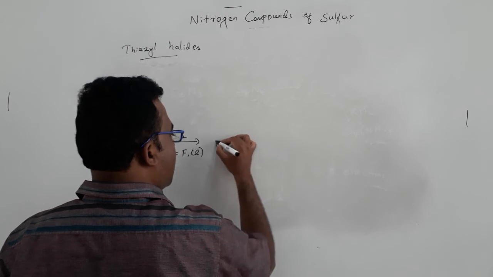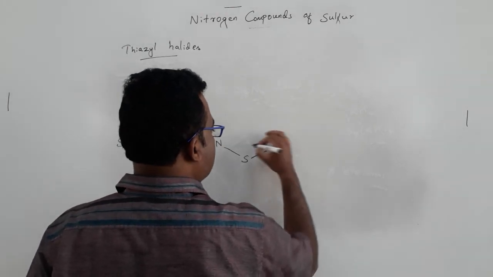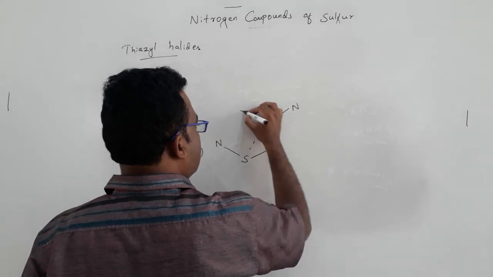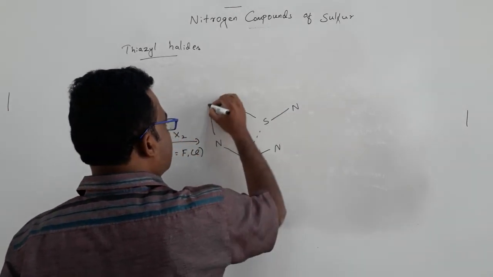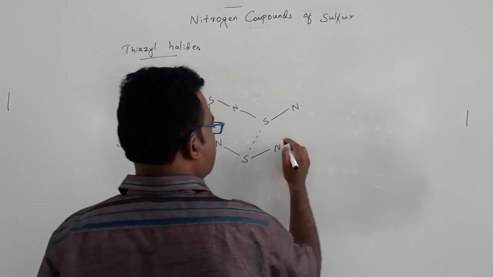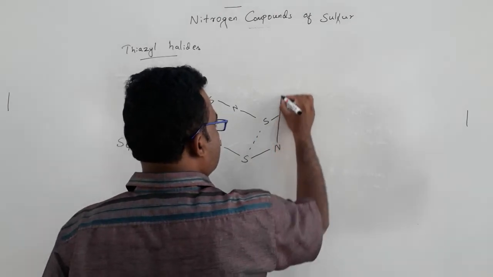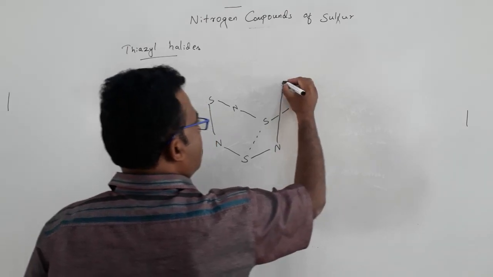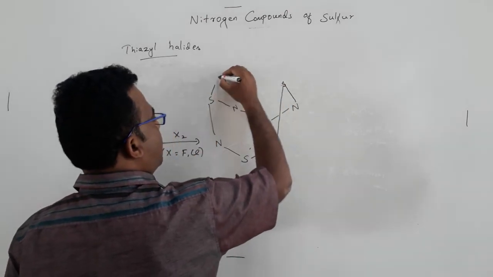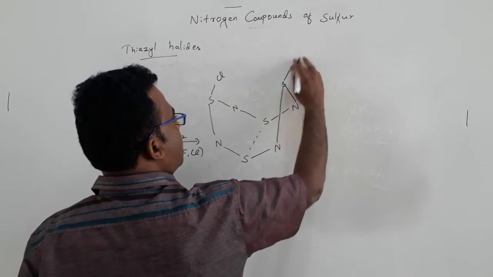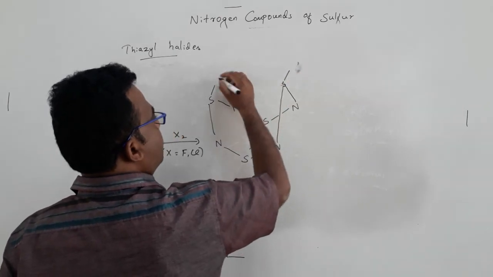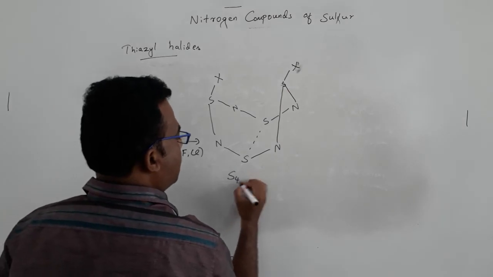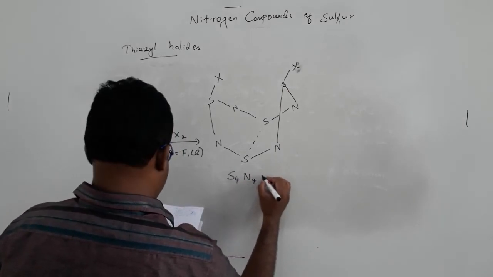this one I already drew, I am just redrawing. Okay, and each sulfur having, sorry, not Cl, it will be X. It is forming S4N4X2.